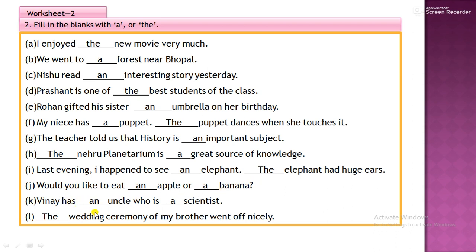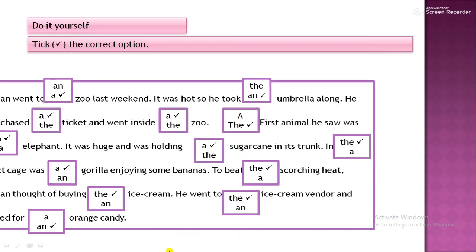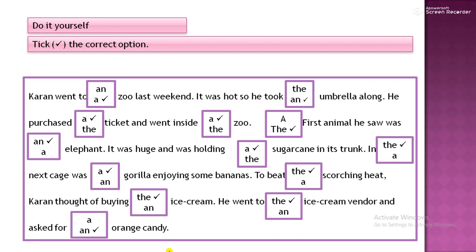Vinay has an uncle who is a scientist. You can see it's interesting. The wedding ceremony of my brother went off nicely. So a particular thing we are talking about here. Next, students, do it yourself. Next exercise we have.